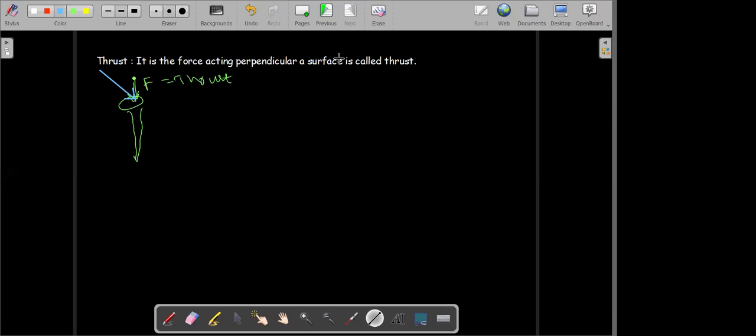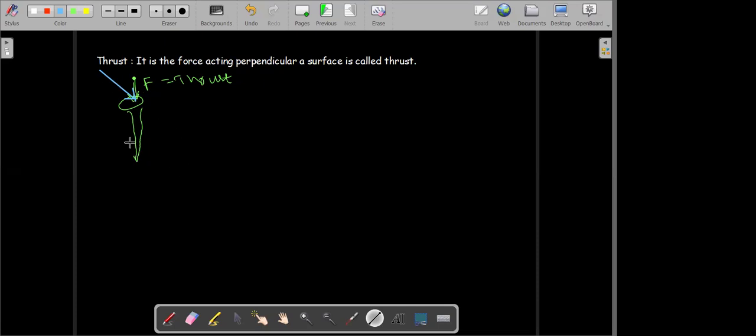Sometimes if we apply a force which is not perpendicular to the area, the effectiveness of force will decrease. So you can assume that a part of our force is acting perpendicular to the surface and a part of it is acting parallel to the surface.